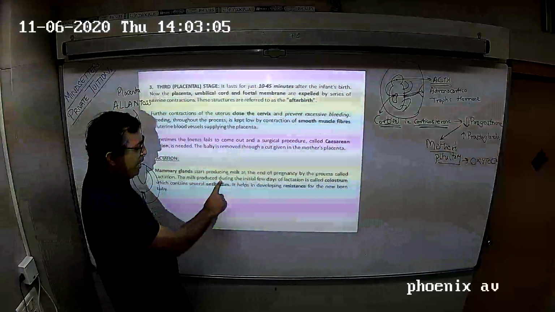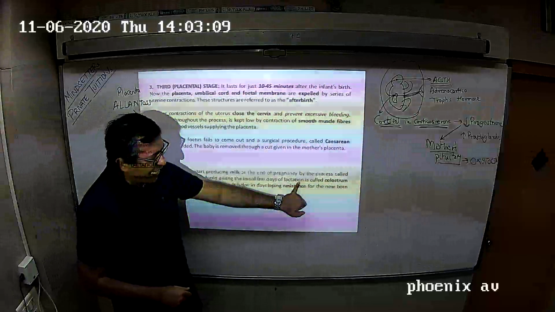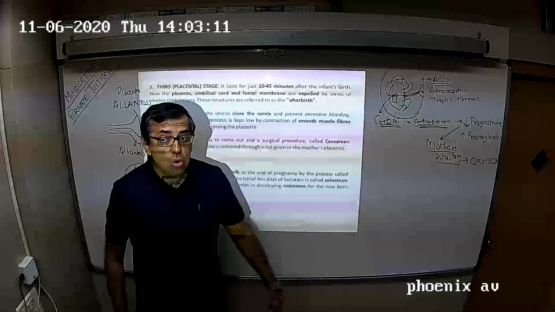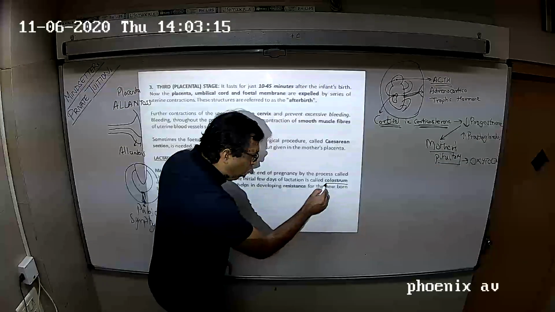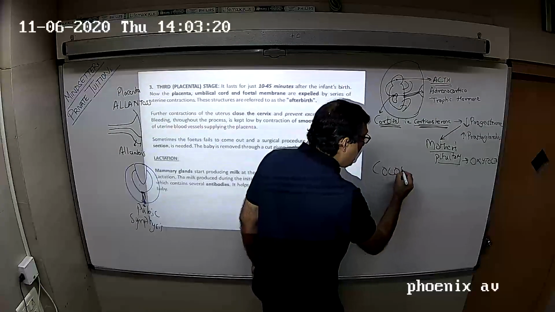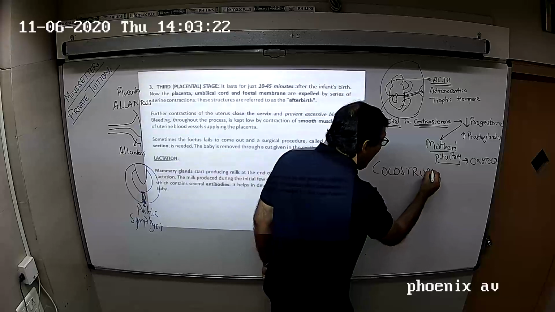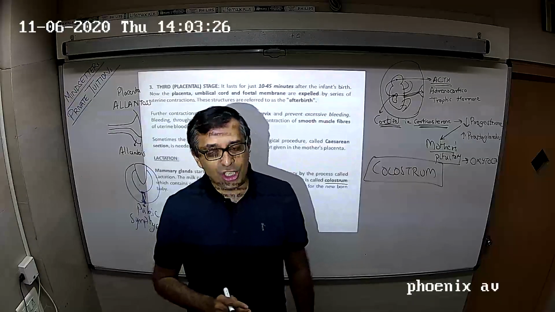The milk produced by the mammary glands in the initial few days of lactation is called colostrum. So, इस milk को colostrum कहते हैं, and colostrum is not white in color, but it is yellowish in color.